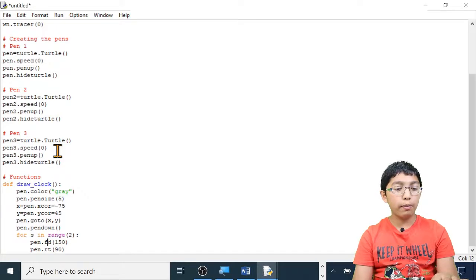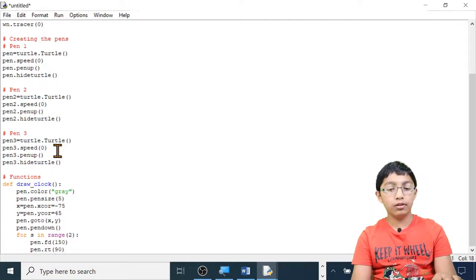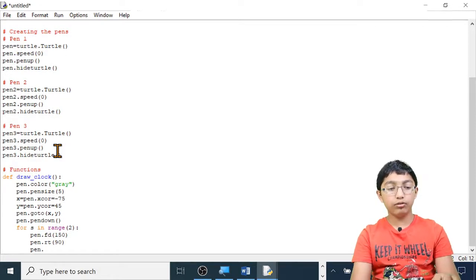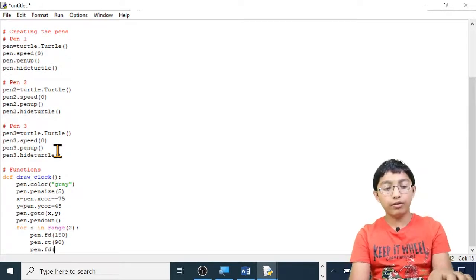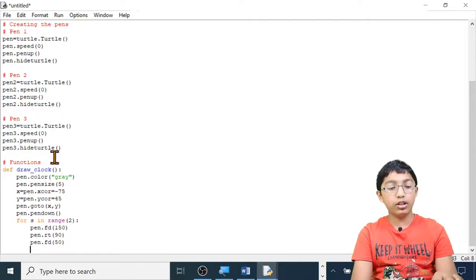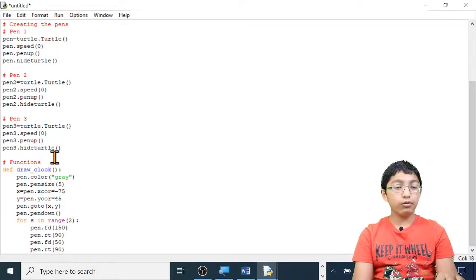Right now there is no backward function. Maybe in the future they'll add more. So I'm going to move 50 afterwards. Pen dot forward, open brackets, 50, close brackets. And I'm going to turn right 90 degrees again. Pen dot right, open brackets, 90, close brackets. And now we've drawn the rectangle.